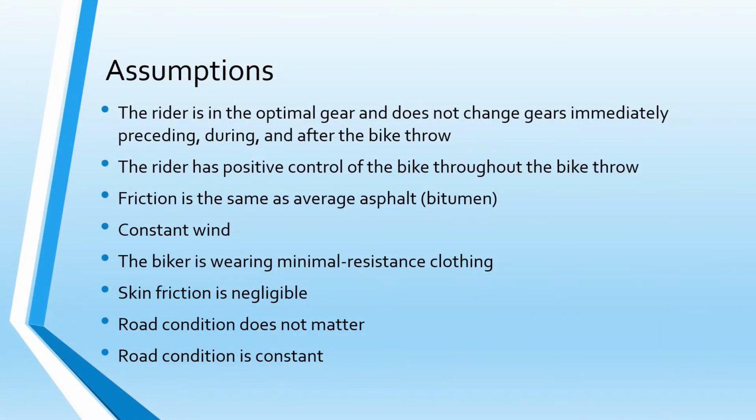Assumptions made in our model are that the rider is in optimal gear and does not change gears before, during, or after the bike throw. Additionally, the rider has positive control of the bike throughout the throw. We are assuming that wind, road condition, and friction are all constants in our model. The biker is wearing minimal resistance clothing and skin friction is negligible.